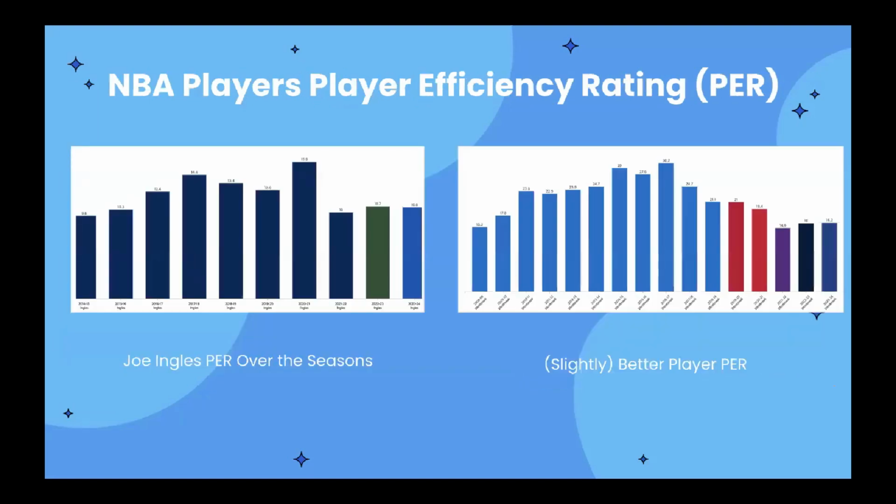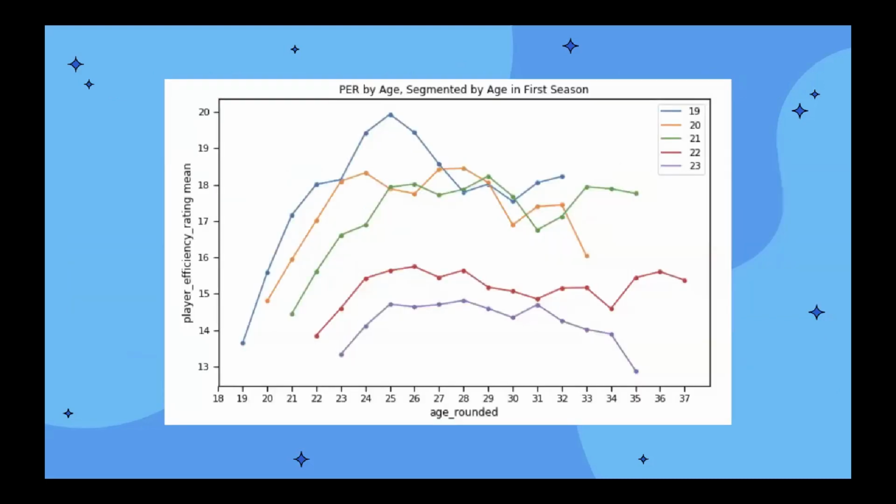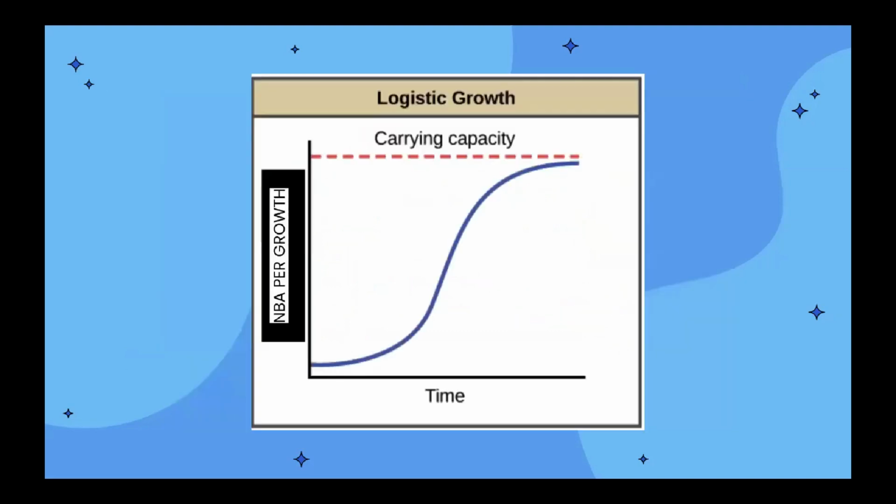When we put that all together, for example, their player efficiency rating, Joe Ingles and Russell Westbrook, both increase at the same time, and then their impact, which was a part of their efficiency on the court, plateaus, and their efficiency and usage aren't as good. If we wanted to graph this, you see the PER right here, right? It goes up and then starts going down. And then we can model this with another similar graph here. We just see NBA PER growth. The growth is fastest at M over 2, at their prime, and it starts to plateau. They start to stay about the same skill level.